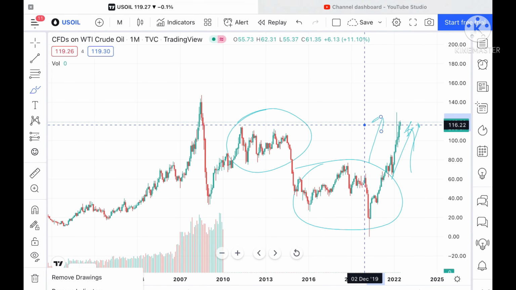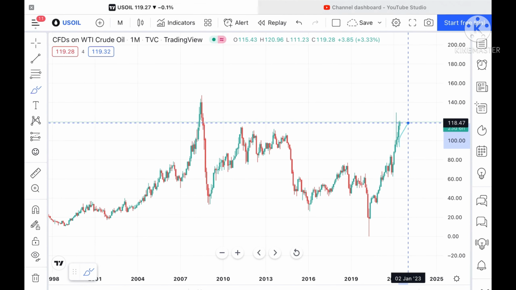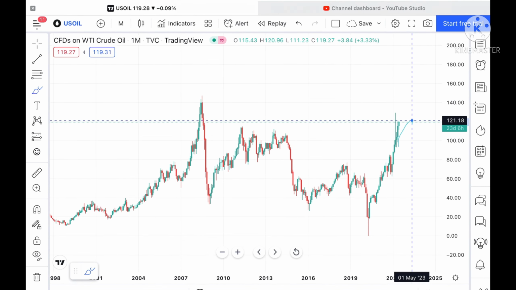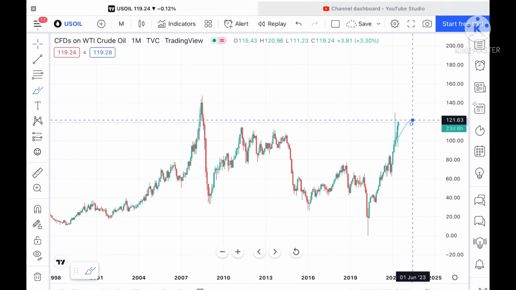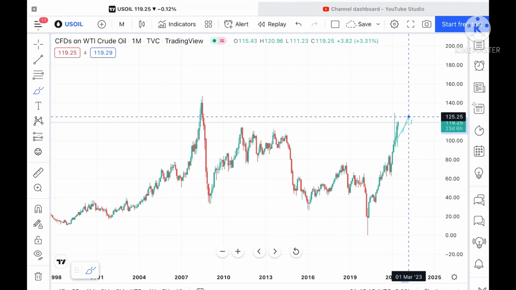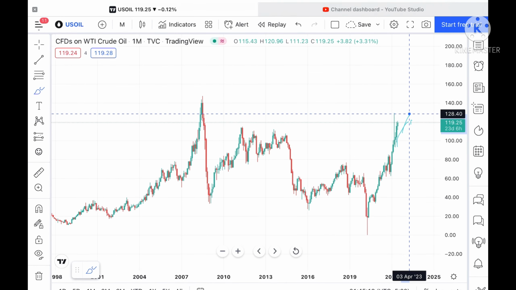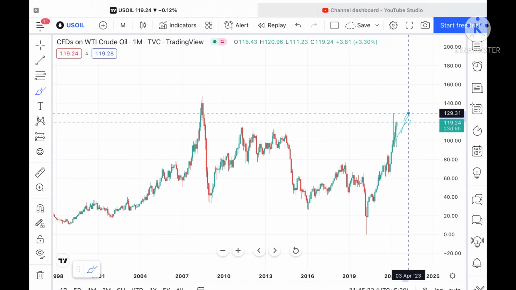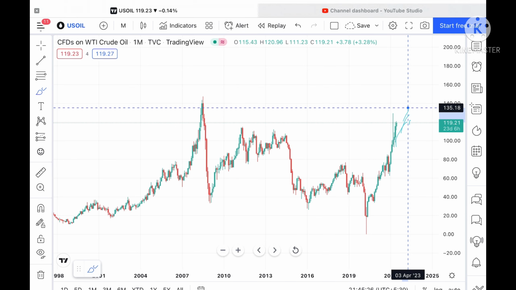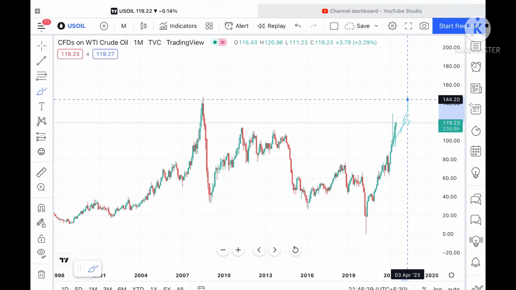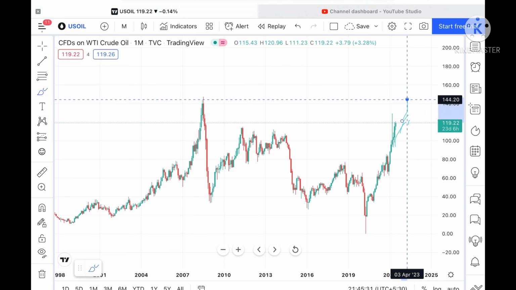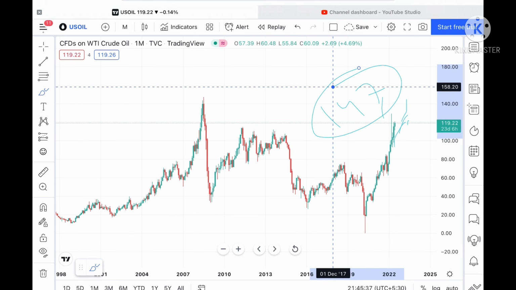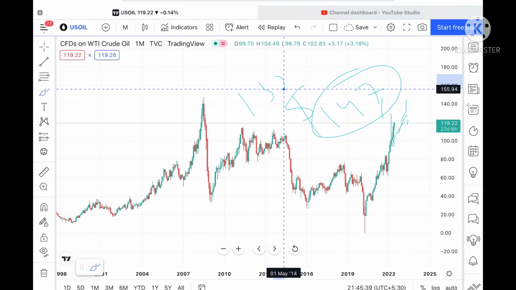If you look at the chart closely, if this price sustains, it can move further upside towards a level of 120.28, and from there towards 121.63. Once this level sustains upside, there will be a probability of going towards 128.40. Then we can see a probability of touching a further high of 135.18, and from there it can go to 144.20. If that level also goes upside, there is a probability of touching 147, but it has to sustain above $135.